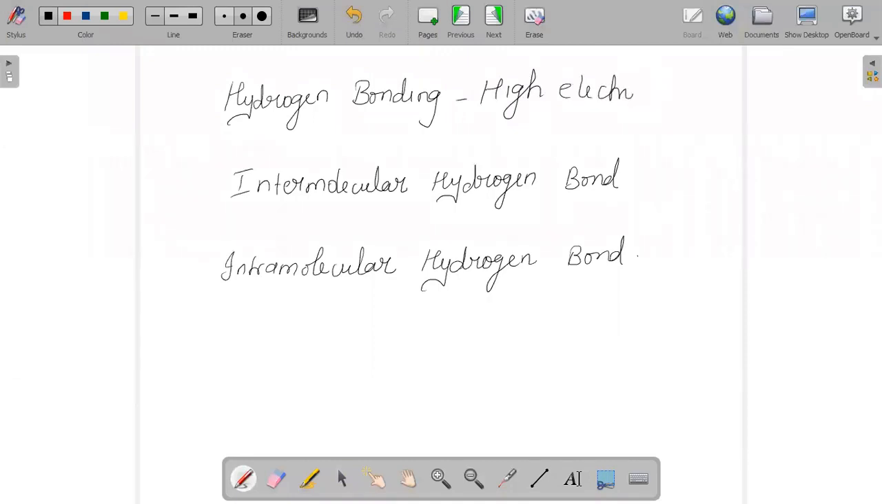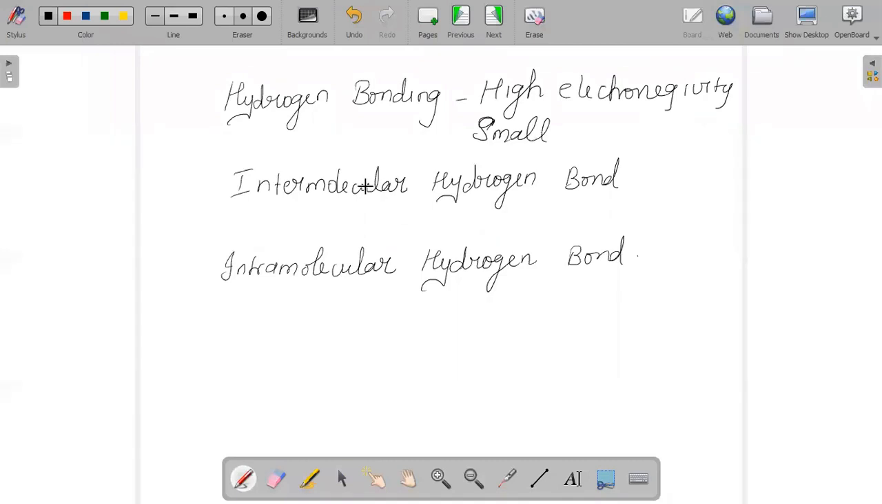It should contain an atom of high electronegativity, like fluorine, oxygen, or nitrogen. These are all the elements which will be bonded to the hydrogen atom, and the size of that electronegative element which we are going to consider for the formation of hydrogen bonding should be quite small. The size of that electronegative element should be comparatively small.